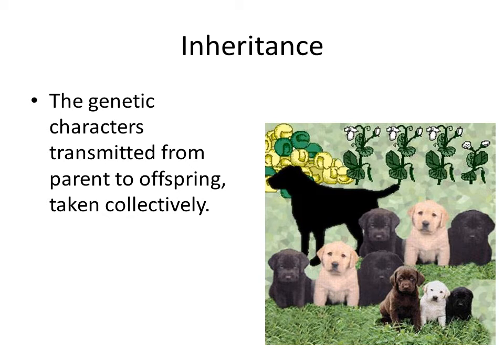Inheritance is the genetic characters transmitted from parents to offspring, taken collectively. So this is sort of the study, a process that we're going to study more. If you have black dogs and they get puppies that are blonde, and you study this, it has everything to do with inheritance.